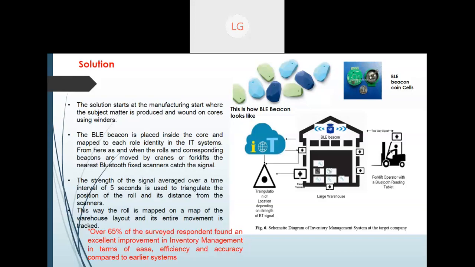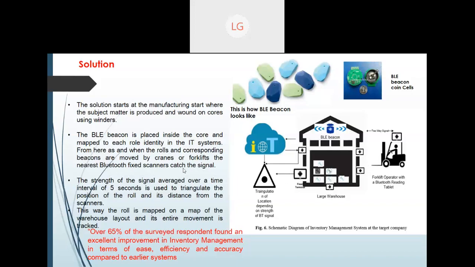Now whenever a roll is lifted by cranes or forklifts, it is scanned by a Bluetooth scanner. You can see in the diagram there are fixed terminals and Android devices. This is a large warehouse where they have applied these BLE beacons, and they are traced by these Android devices, either mobile or some other way, with two-way signals.